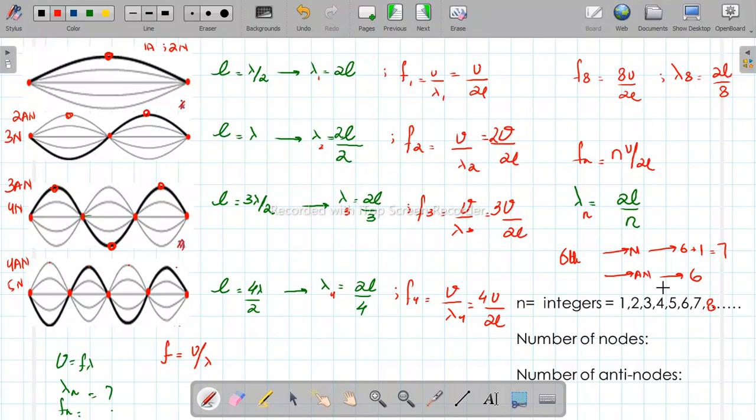In past paper questions, they've been giving you the mode, they made a figure and gave it to you, and from that asked which harmonic it is, which overtone it is, the equation for its fundamental frequency, or to draw its fourth or fifth overtone and state its frequency, wavelength, number of nodes and number of antinodes, right? So this is how you get to the final answer. Use the generalized equation, see which value of n corresponds to this node, and then on that basis state the number of nodes and antinodes.